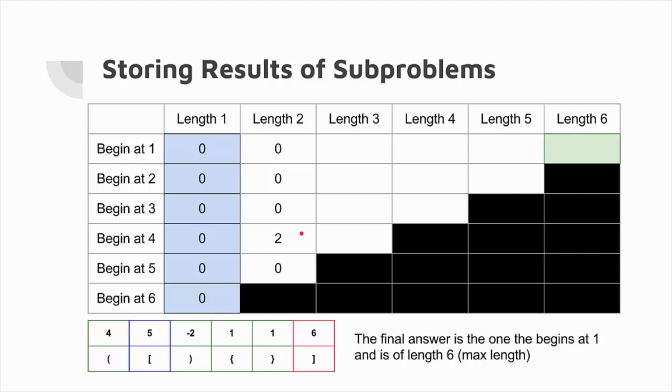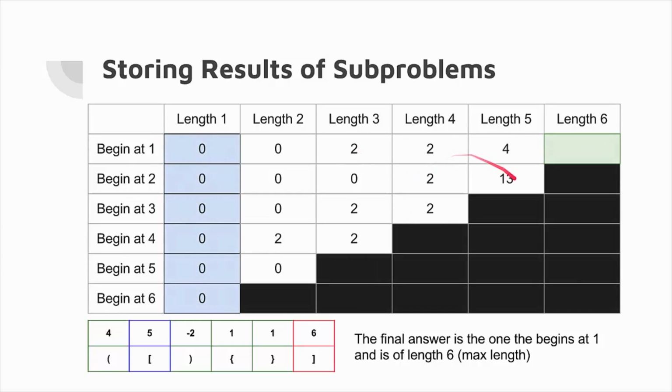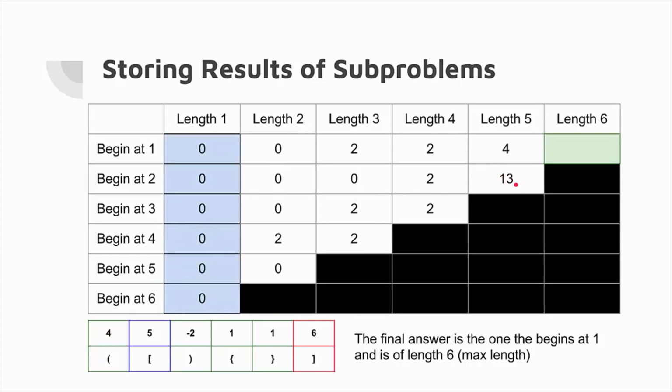Now this value is 2 because it's the sum of the two brackets. Next, we move on to length 3, and a few interesting things happen as the two curly braces get included in more and more subsequences, but no real updates take place. Finally, at length 5, we notice that the bracket at position number 2 gets paired up well with the closing bracket at position number 6, giving us a value of 13. This score remains the highest score at the array of length 6 starting at position 1, which will be our solution as it is the entire array. Now please do try to run this yourself and check the values for all of the subproblems.